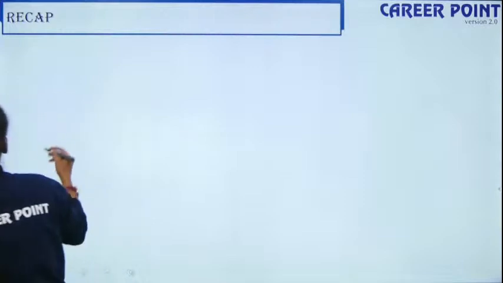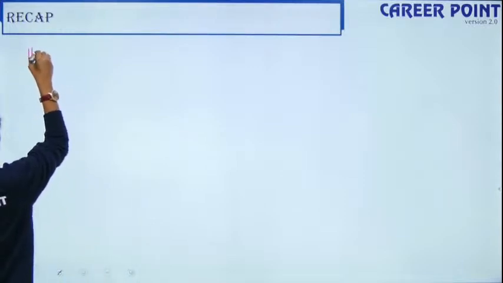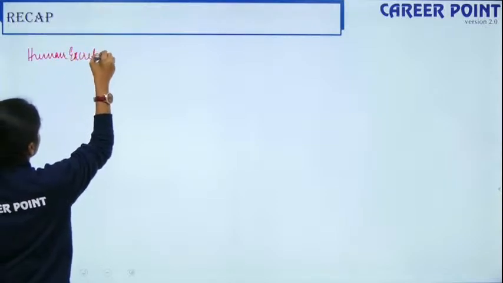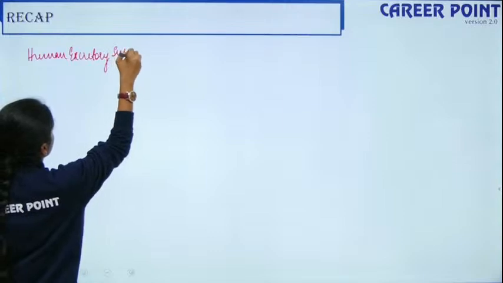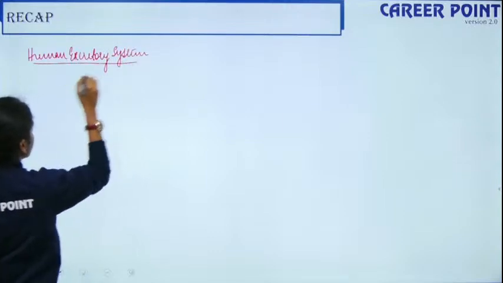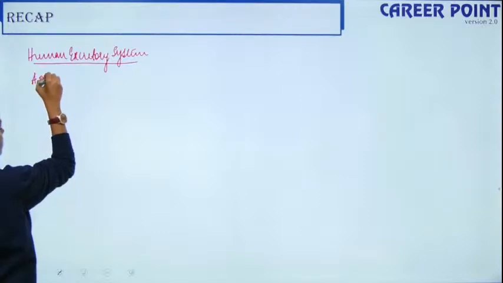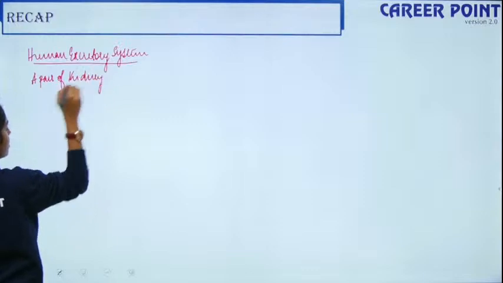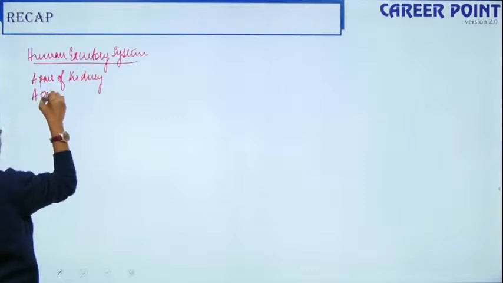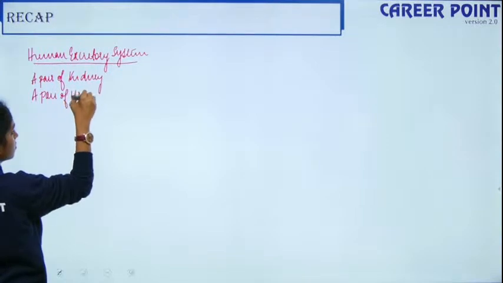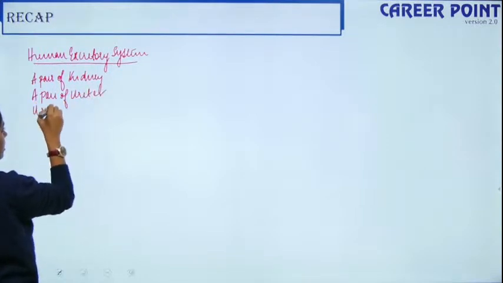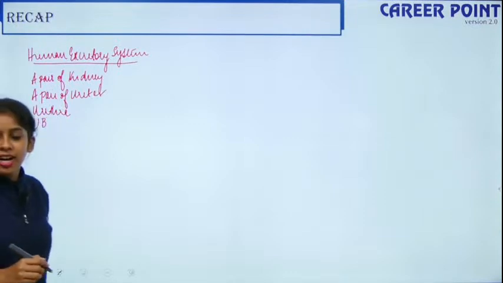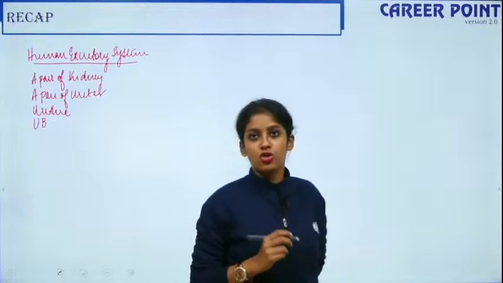So we were talking about the human excretory system. The human excretory system consists of a pair of kidneys, a pair of ureters, the urethra, and finally the urinary bladder. We started off talking about the functions of your kidney and the structure of your kidney.